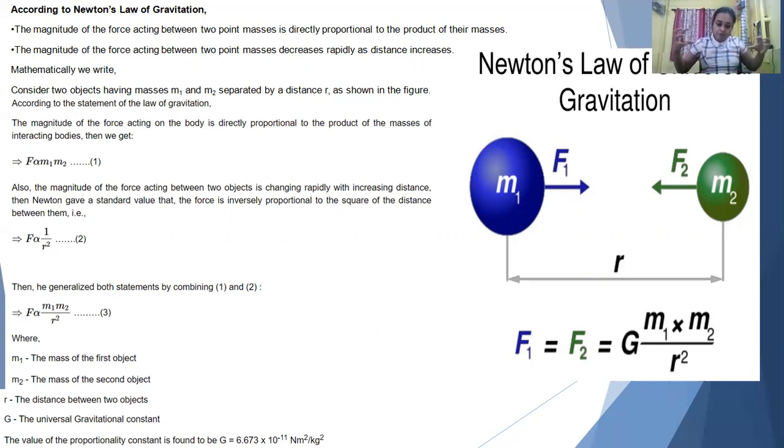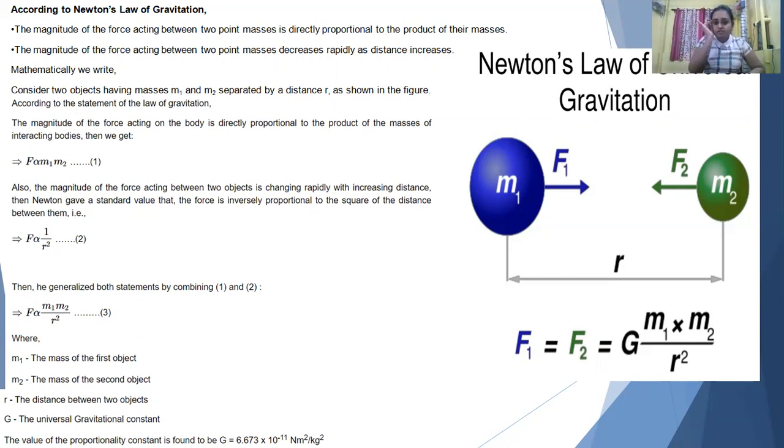Because if you bring them closer, the force of attraction will be much larger, and if you take them away from each other, the force of attraction will get loosened. So the laws are F proportional to m1 m2 and F proportional to 1 by r squared. As a whole, F is proportional to m1 m2 by r squared. I have told you that this is a very universal law and this is an attractive law.